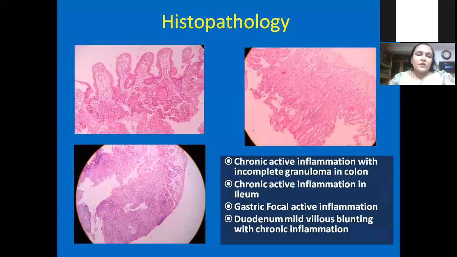So histopathology showed typical chronic active inflammation with incomplete granuloma. Here was a granuloma in the colon, and everywhere there was chronic active inflammation. Even in the stomach, there was focal active inflammation.